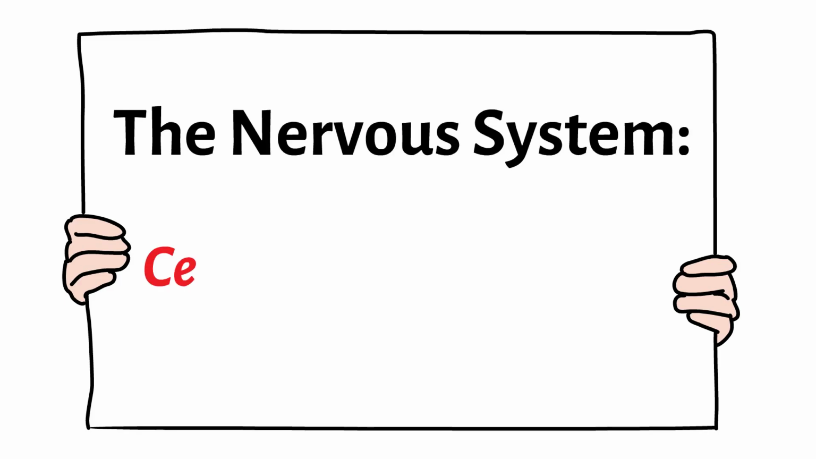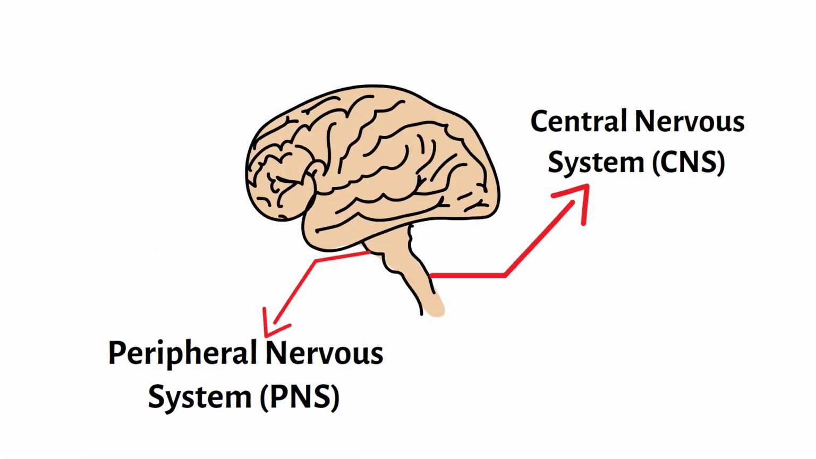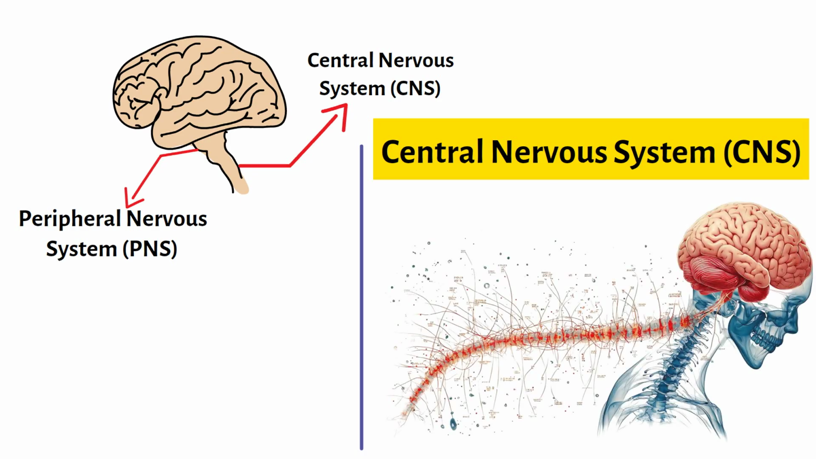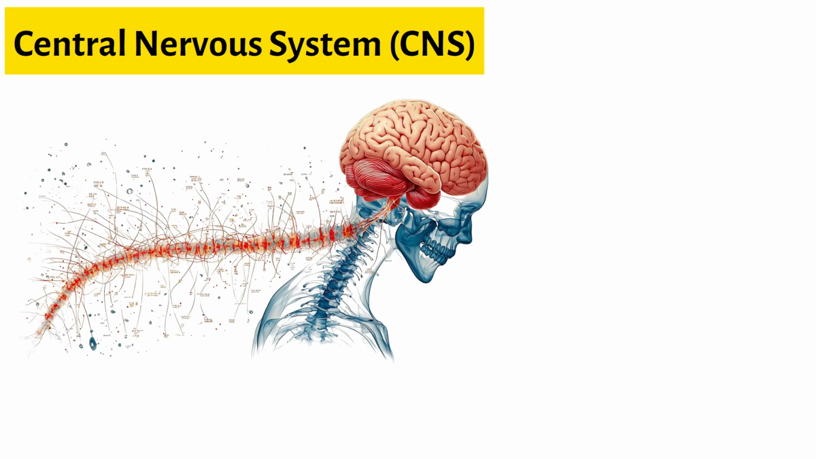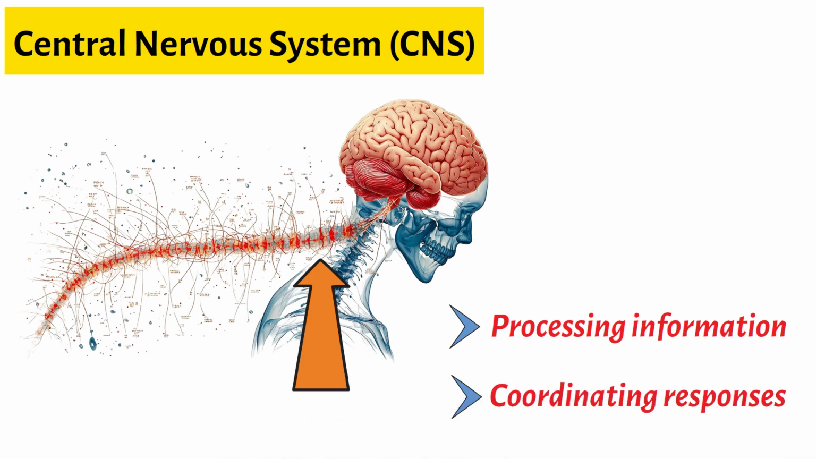The nervous system, central and peripheral divisions. The nervous system is divided into two main components. Central nervous system, CNS, comprises the brain and spinal cord. It acts as the control center, processing information and coordinating responses.